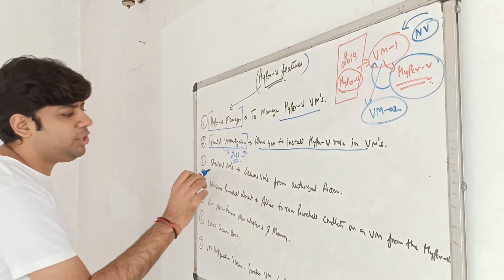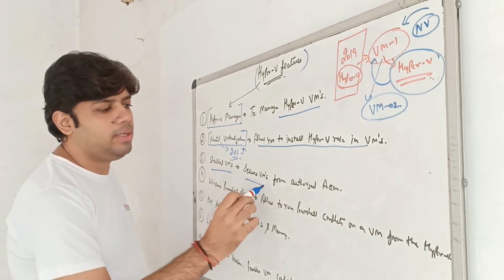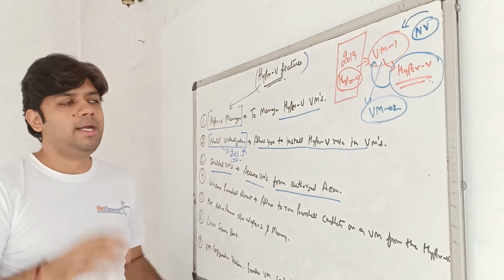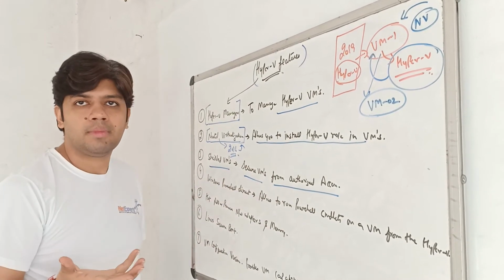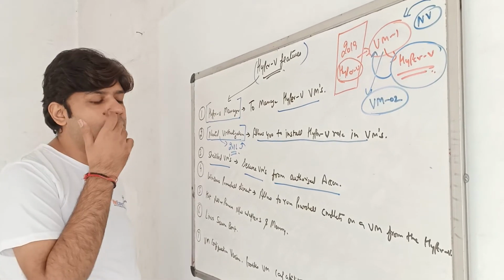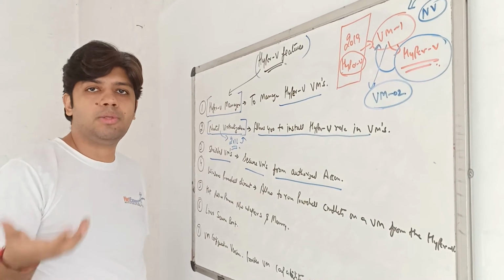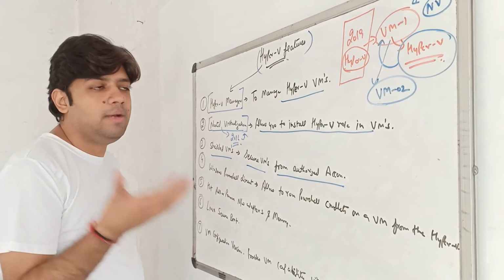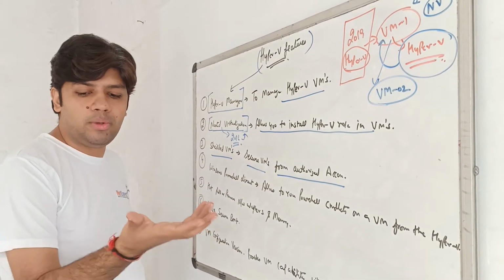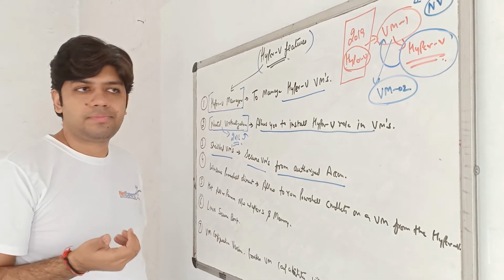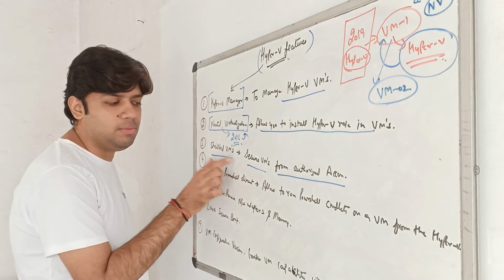Now we have shielded virtual machines. They secure VMs from unauthorized access. What is the meaning of shielded? Shielded means protection of your virtual machine. Imagine I create one virtual machine and I want to protect it from unauthorized access. I want that no one is able to access this virtual machine, except particular specific users to whom I give the rights. Only that user is able to access the virtual machine. That's why we can use shielded virtual machines.